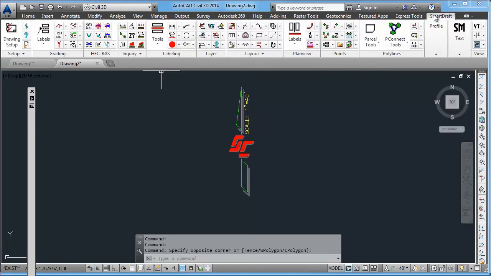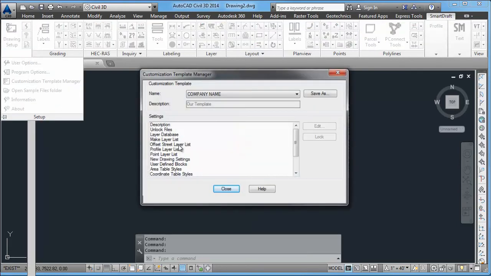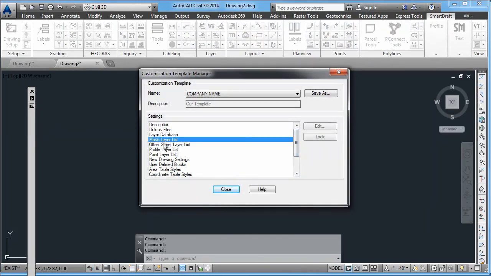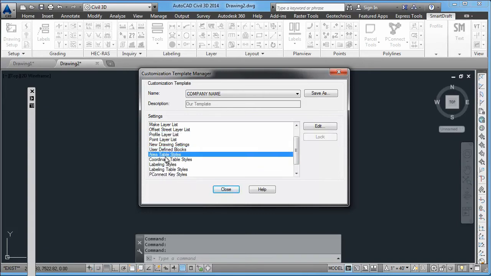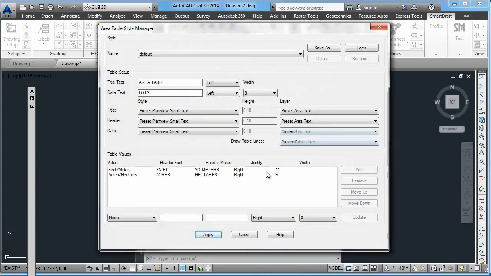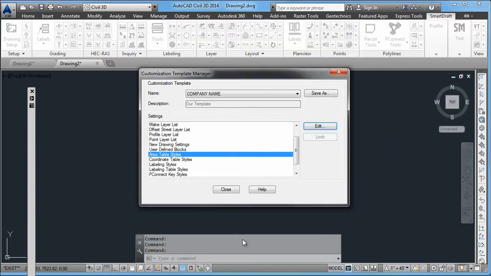Again, let's return to the customization template. Also, you can have offset street layer list, profile layer list, point layer list, area table styles, where you're defining things like what values are put into the layer area table style, how wide they are, what various text strings, what font styles are when it comes to those tables.